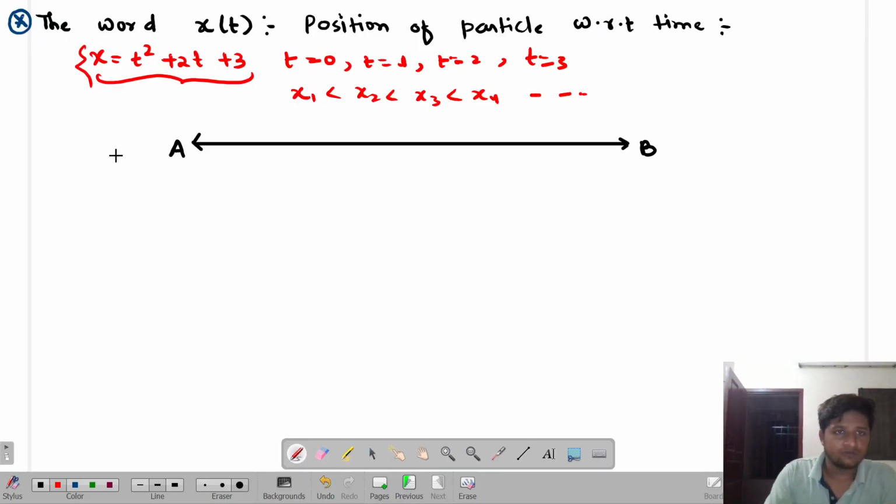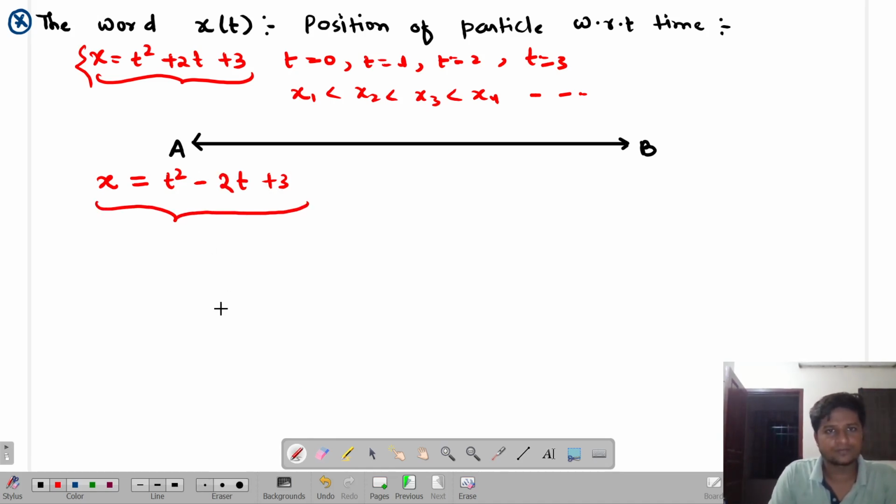But if anywhere in this position equation the terms are negative, like x is t square minus 2t plus 3, same thing, a negative term instead of a positive term. What is the meaning of that? Now this equation has actually changed the whole concept. This is not a simple equation. See, let me explain. It changes the whole concept.